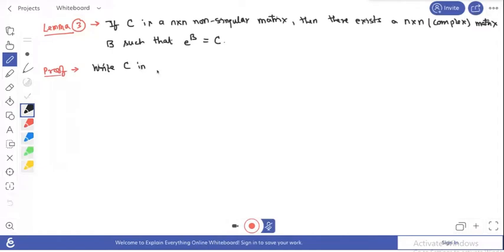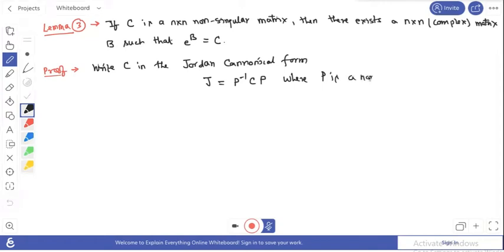If we take n cross n, we can reduce this to Jordan blocks. So we write this in Jordan canonical form like P inverse C P, where P is a non-singular matrix obtained from the eigenvectors of the given matrix C.